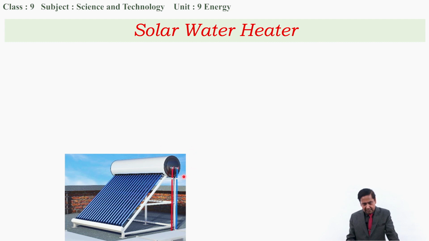There is a storage tank and the evacuated glass tube which is blackened, and there is a supply of cold water and an exit for the hot water. When water is supplied, it goes down into the tube and is heated by solar heat energy. When it becomes hot it becomes light and rises up and enters into the water tank, and that can be supplied to the bathroom and other places. This is how it works. We can write it shortly like this.